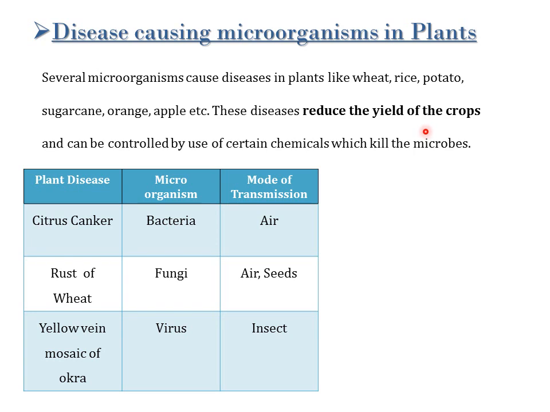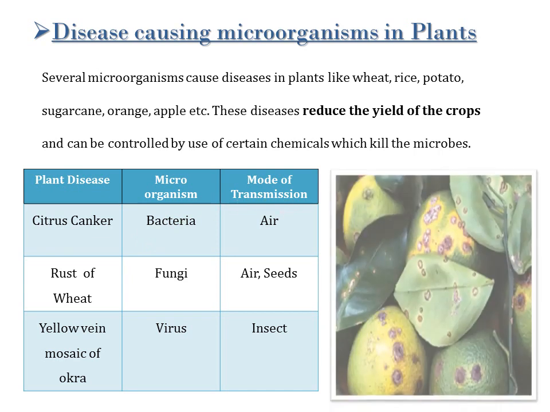That is, the production of crops would be very less if the plants get affected by microorganisms. And these diseases can be controlled by the use of certain chemicals which kill the microbes. So the plant diseases are citrus canker. It is caused by a microorganism called bacteria, and the mode of transmission is air.